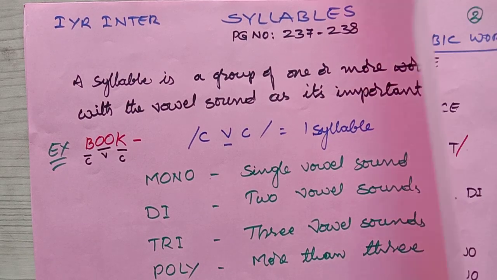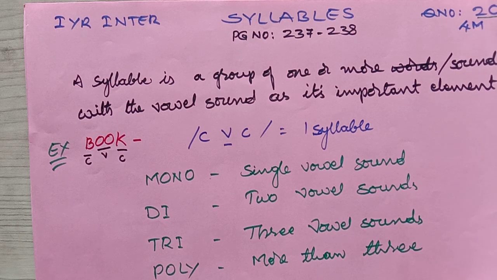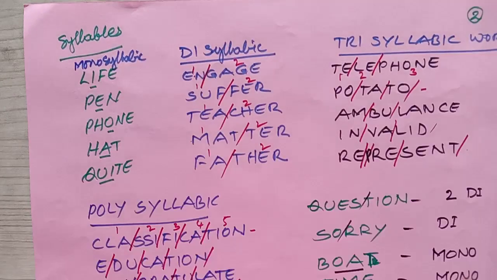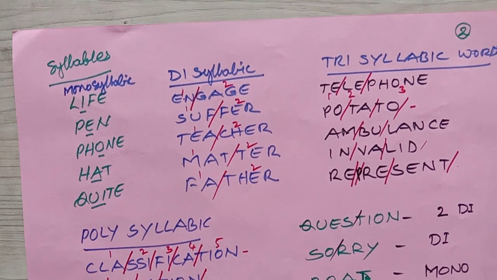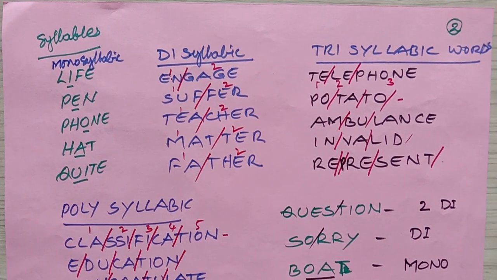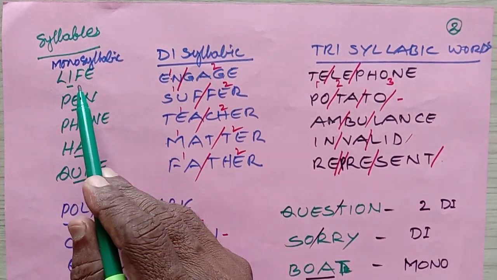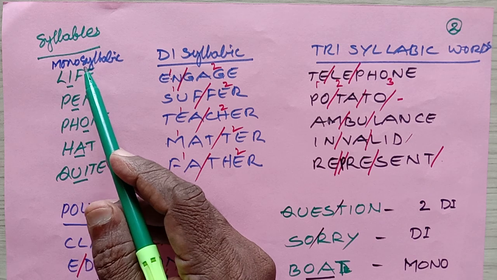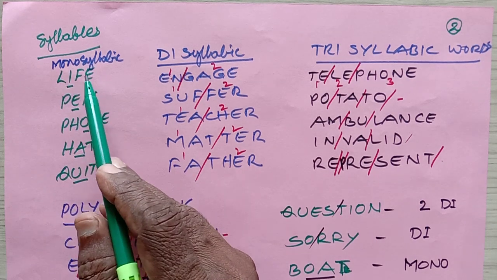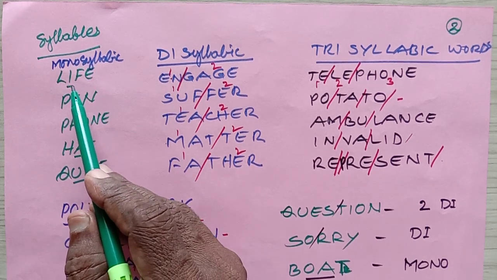Okay, students. Now let us see some of the words and how to understand that. See here. Life. How to pronounce this word? Life. This is a monosyllabic word because we have only 1 vowel sound.